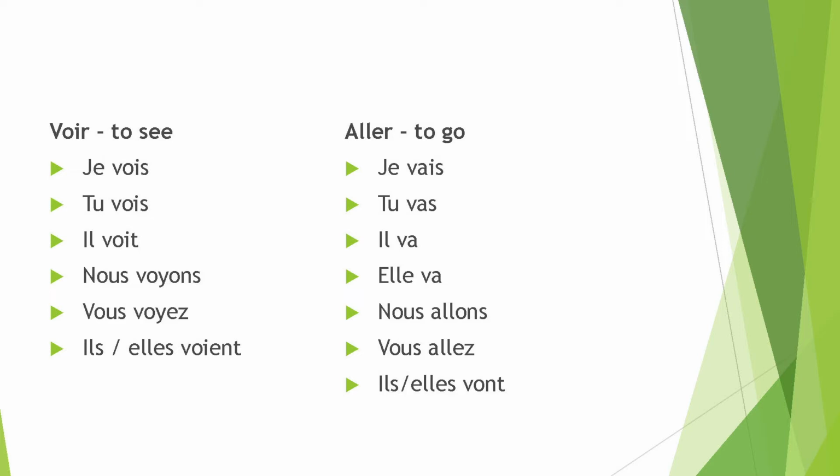Now the next important verb, aller. Like être and avoir, aller is also an important verb, because I think I said that the past tense is formed based on être and avoir. Similarly, there are tenses based on aller. Conjugation: je vais. Well, this happens to be a curiosity. Why je vais? Only one explanation, it's an irregular verb, so we have to learn it like that. Je vais, tu vas, il va, elle va, nous allons, vous allez, ils vont, elles vont. So, aller, to go, je vais, I'm going.